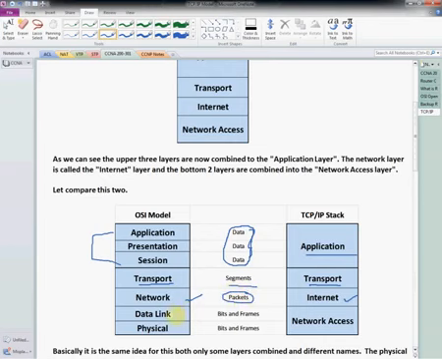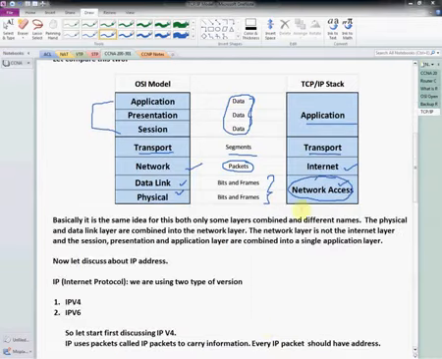And then the data link layer and physical layer changed to become the network access layer, that is the last layer, and it is known as bit and frame, the data present in this layer. Okay, so this one we say network access layer, and this is the difference between the OSI model and the TCP/IP model. So you understand, right, what is the OSI model and what is the TCP/IP model. This is just high level.